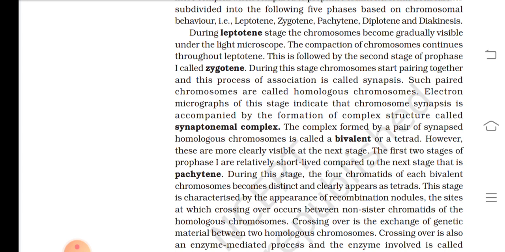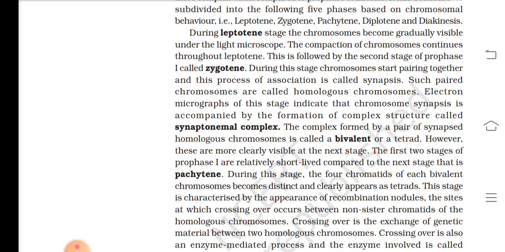This is followed by the second stage of prophase 1, called zygotene. During this stage, chromosomes start pairing together, and this process of association is called synapsis.